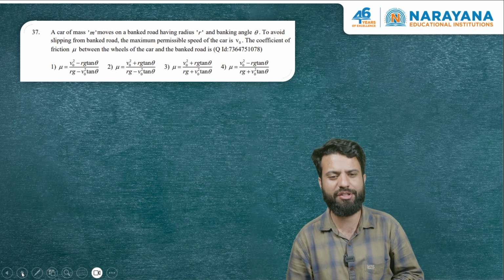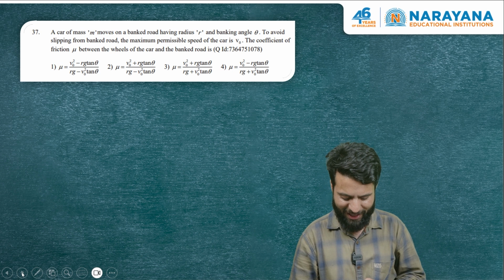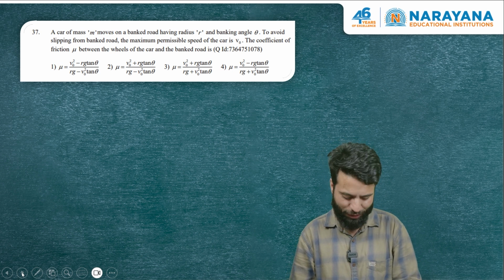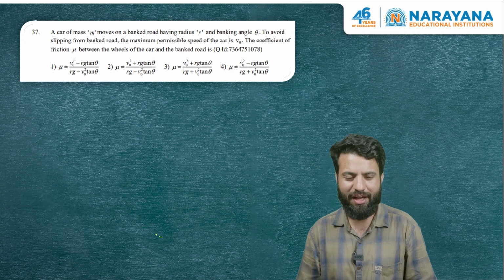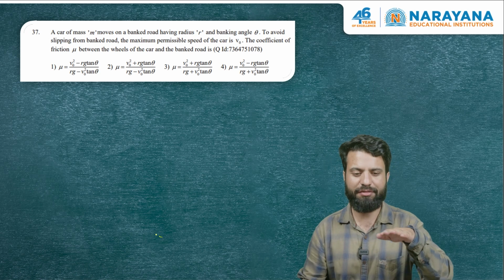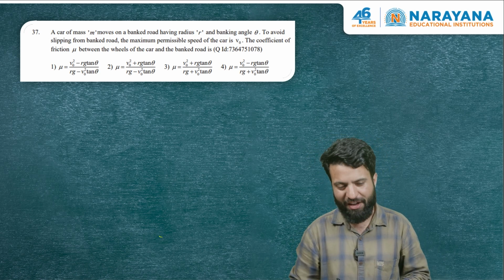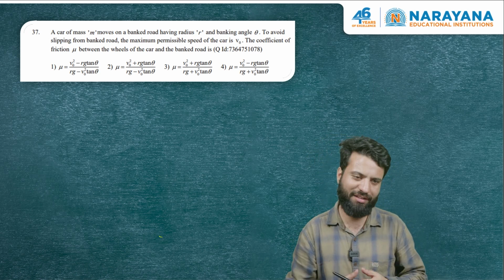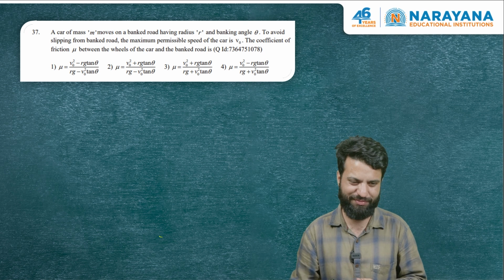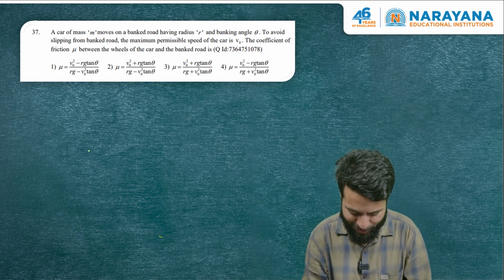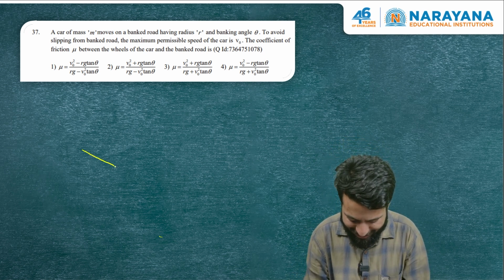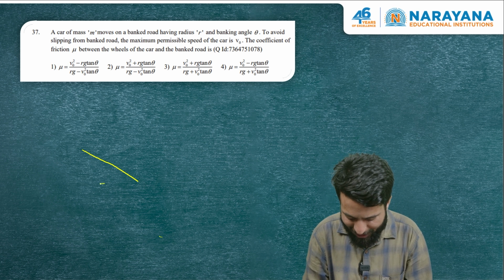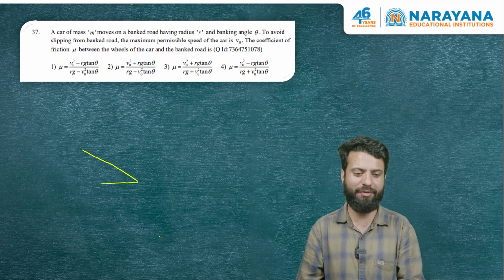Now this question is based on circular motion. It is based on the topic banking of roads. You see, if we have to negotiate a curve at high speed, friction alone cannot provide the necessary centripetal force. Slipping may happen. So what engineers do is that they bank the road so that a component of normal reaction can provide the centripetal force.